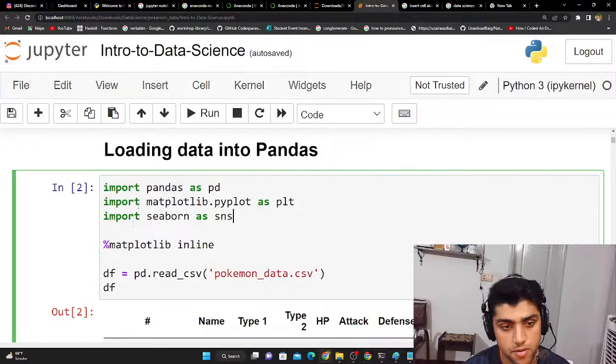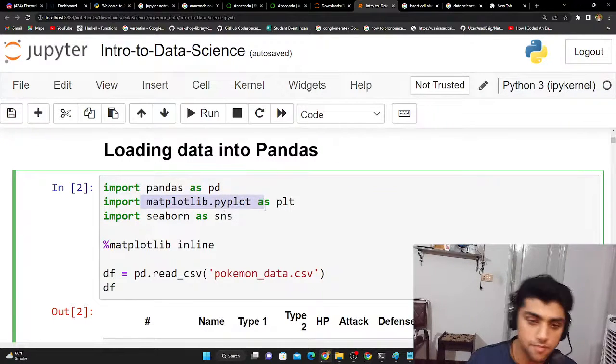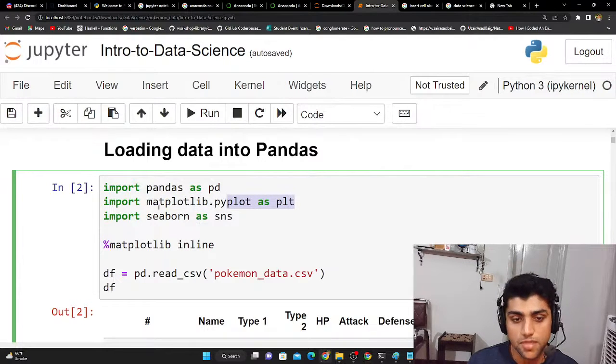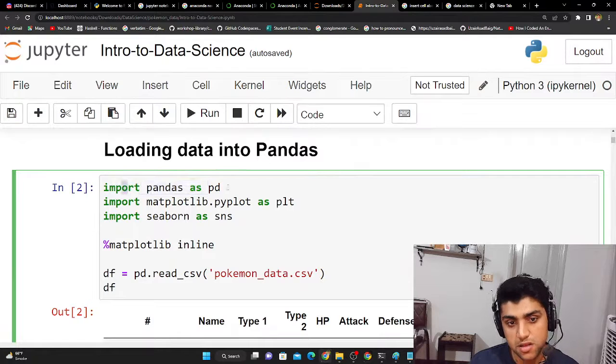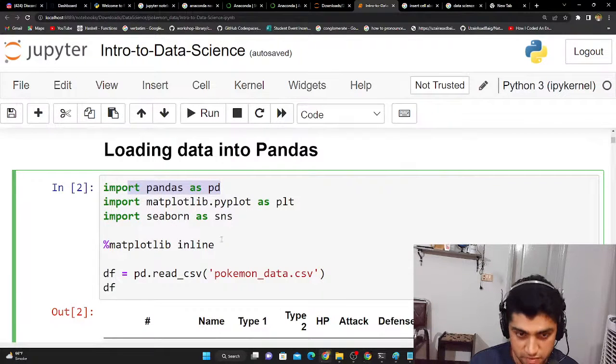The second library that we're going to be importing is matplotlib.pyplot. This is for graphing, and this is another for graphing. And pandas is basically used for creating data frames of our CSV files. When I use this %matplotlib inline, it means I can view my plots inside of my Jupyter Notebook environment.